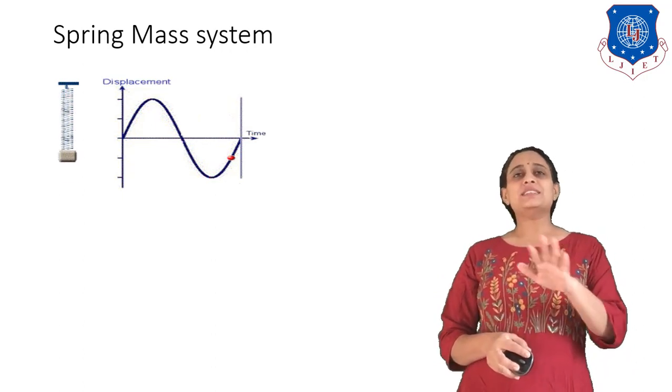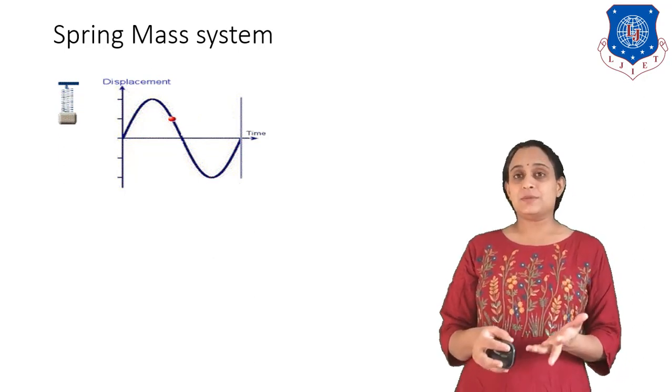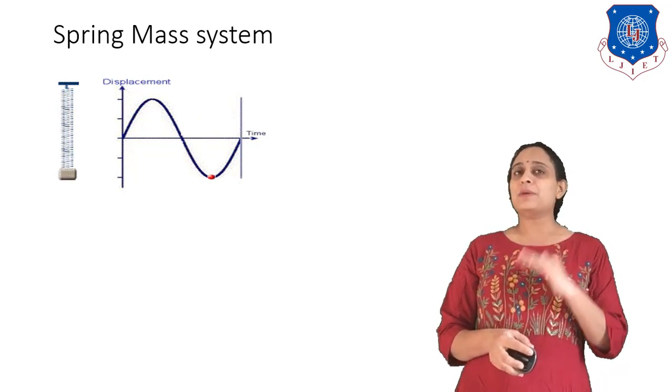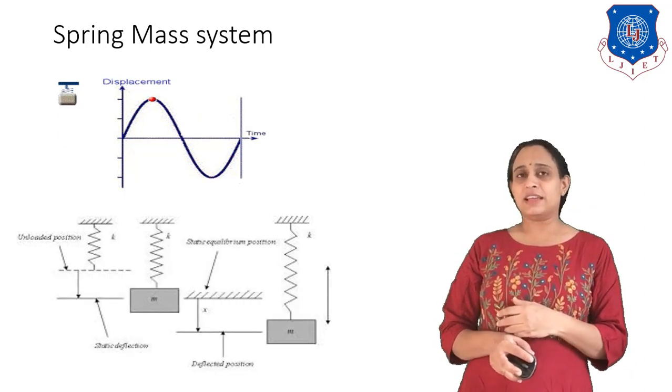Now let us assume there is a spring mass system. We need to consider the free system. Okay, so let us have a spring mass system. If we are having, let us have this diagram.